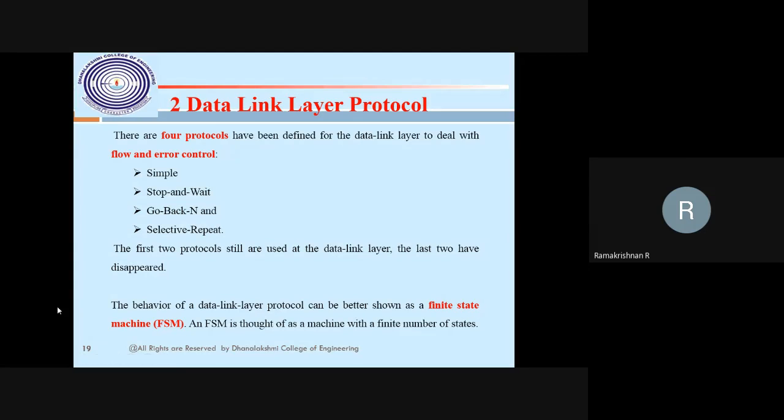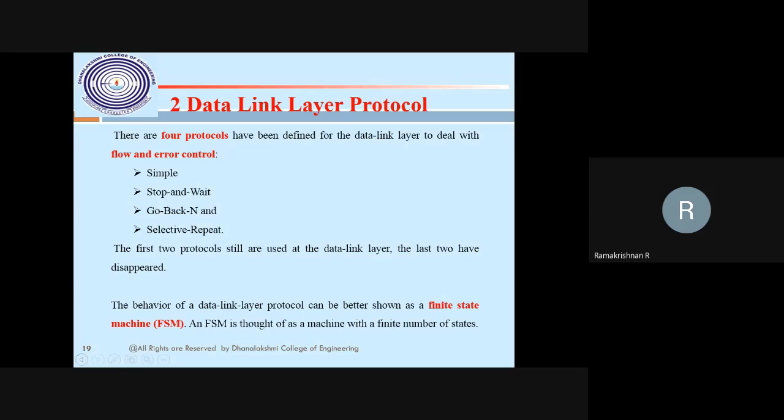The behavior of the data link layer protocol can be drawn better, as you may have studied in object oriented analysis and design, as a state diagram, normally called a flow chart, showing how the actions and events are flowing. If the condition is true, what to do; if the condition is false, what to do. Similarly here there are states. If the data link layer receives a packet from the network layer, what is the next process, what is the next action?